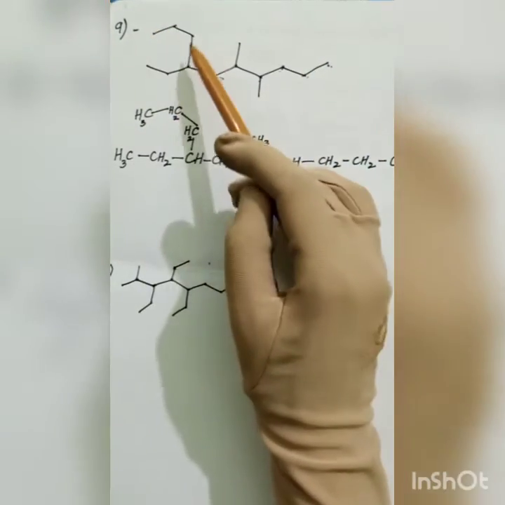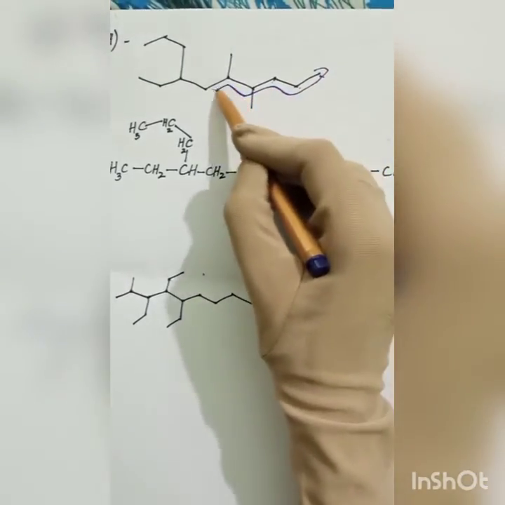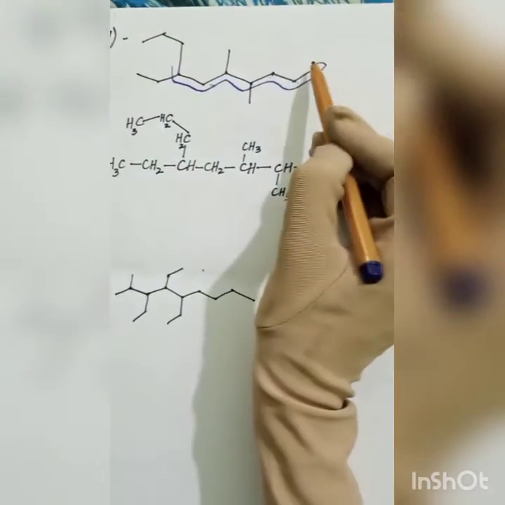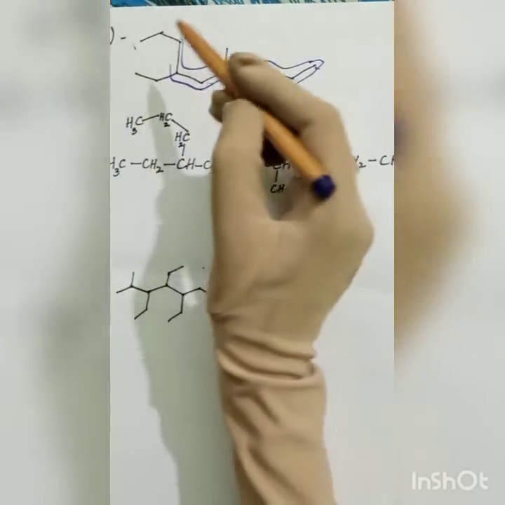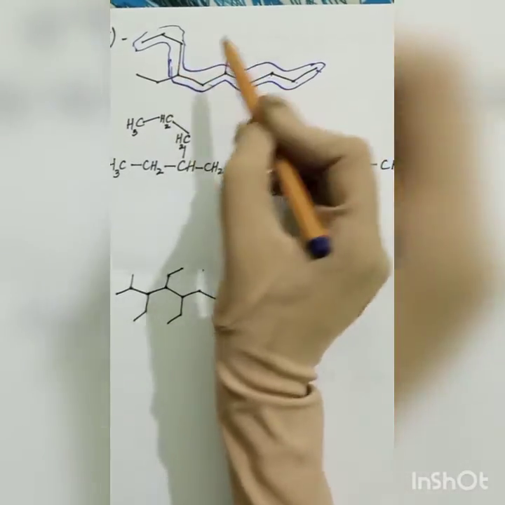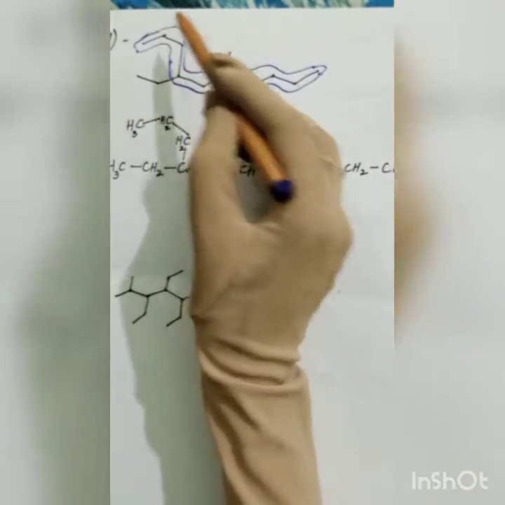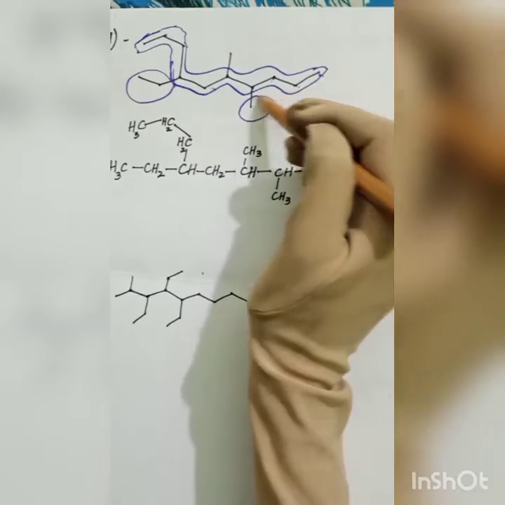If I select this longest chain, I will select this one as my longest chain. Okay, this is my longest chain. So now coming to the branches. Oh, it's quite dirty. How many branches do I have now? This branch, this branch, and this branch. I have 3 branches. 2 of them are methyl and 1 is ethyl.